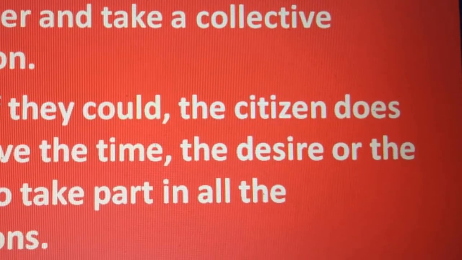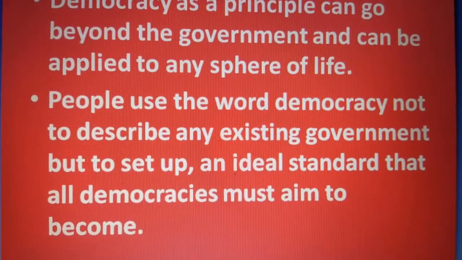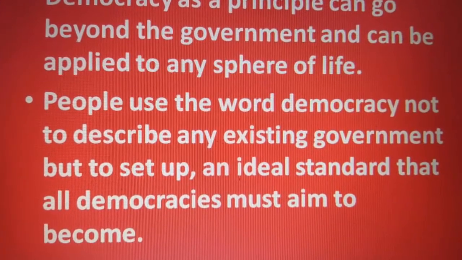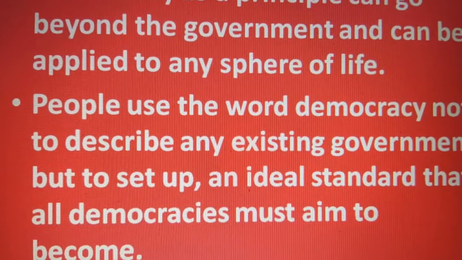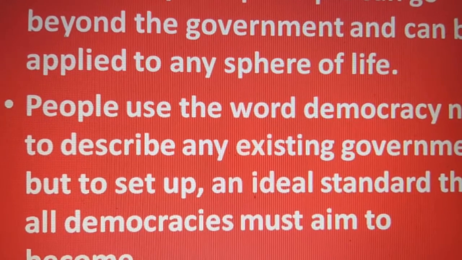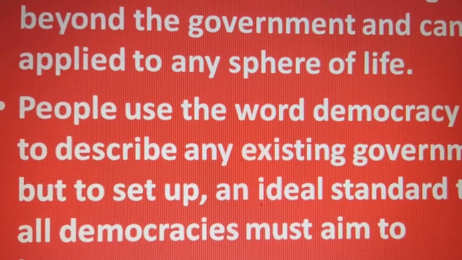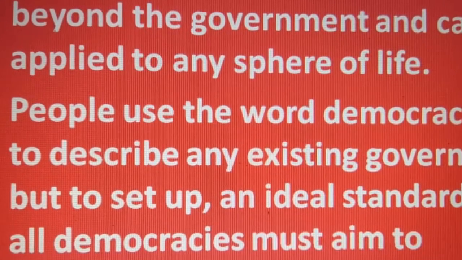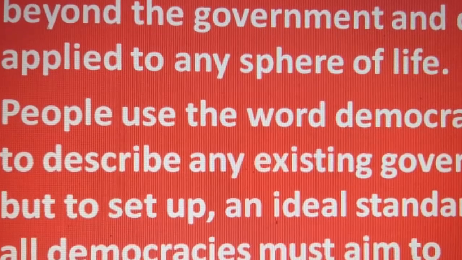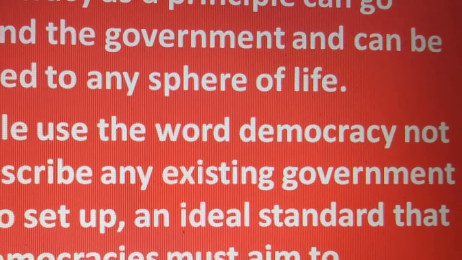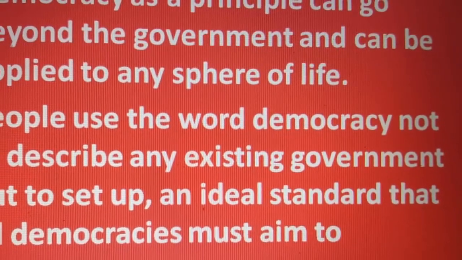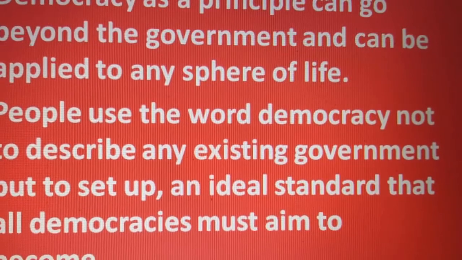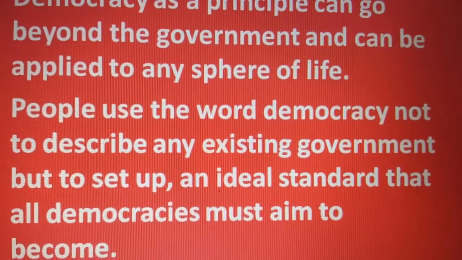Now let's move to the next point. Democracy as a principle can go beyond the government and can be applied to any sphere of life. It means you not only apply it in the government sector, but you can use it beyond your government. In your personal life also you can use democracy, so that you can maintain your daily life in harmony.